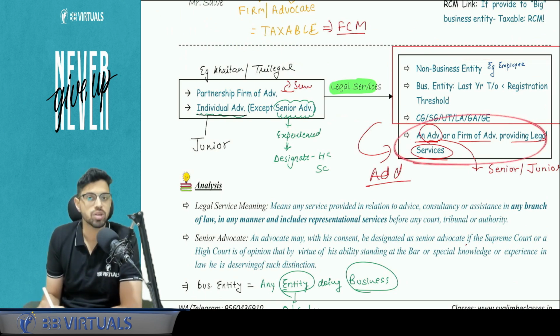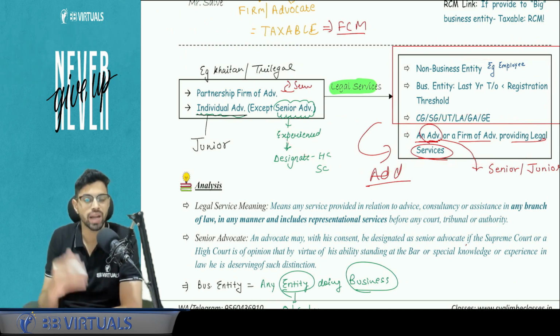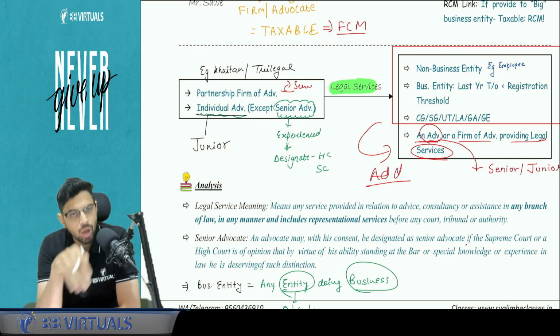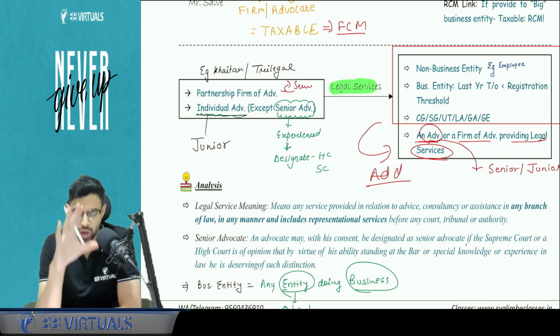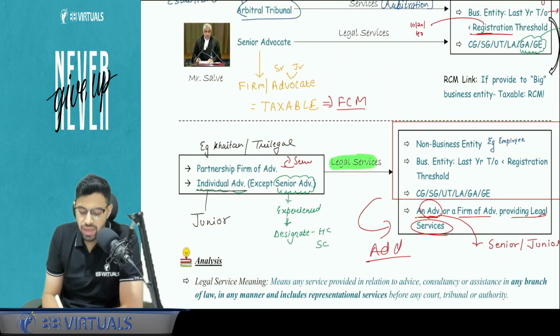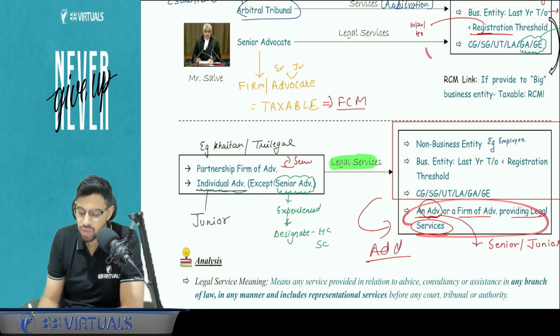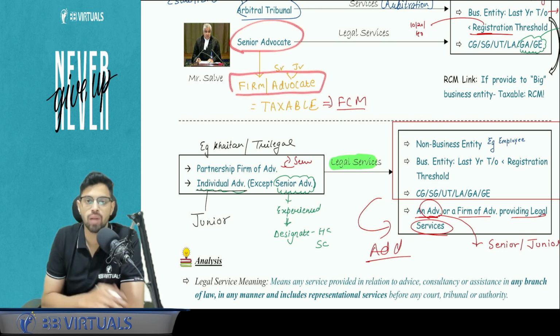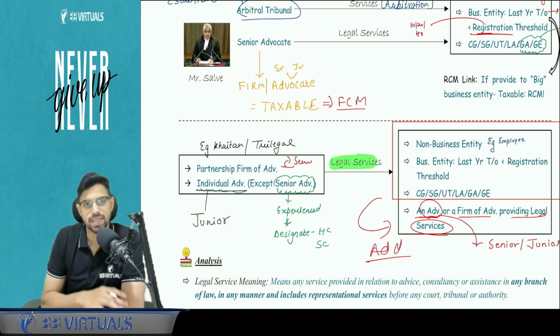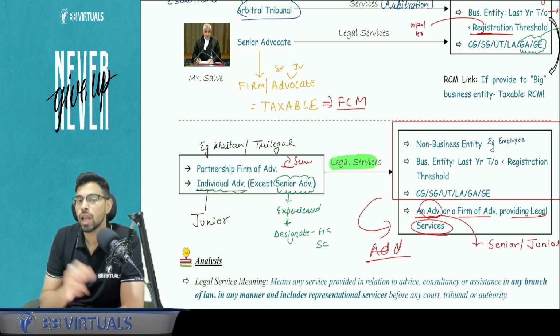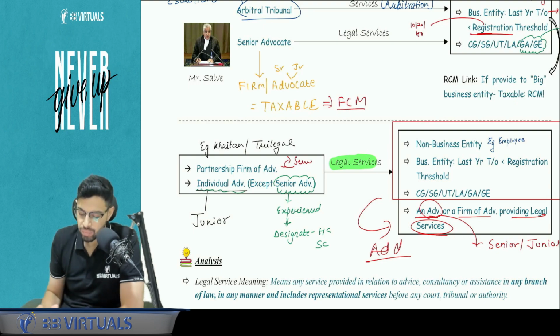People from the same industry, from this particular industry, that is, the recipient is an advocate or a firm of advocates. So understand one thing: when a senior advocate is giving services to a firm or advocate, that is not exempt, because had that been exempt, then this kind of an entry would have been given here also. That is not the case. So here, if a senior advocate is giving services to a firm or advocate, that is not exempt, tax is applicable. Yes, now I'm linking the RCM point.